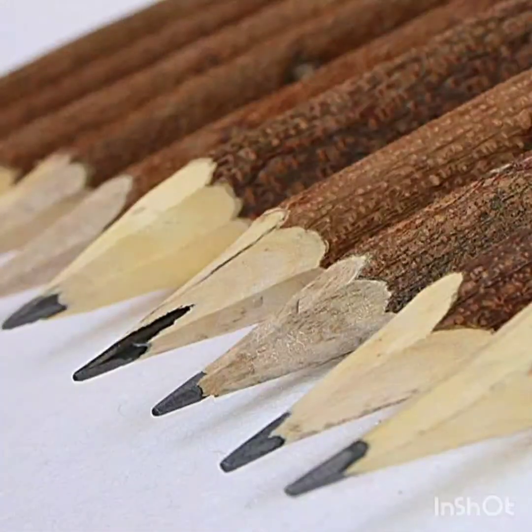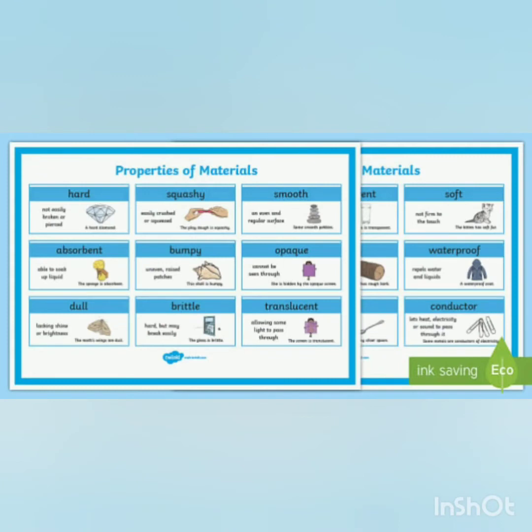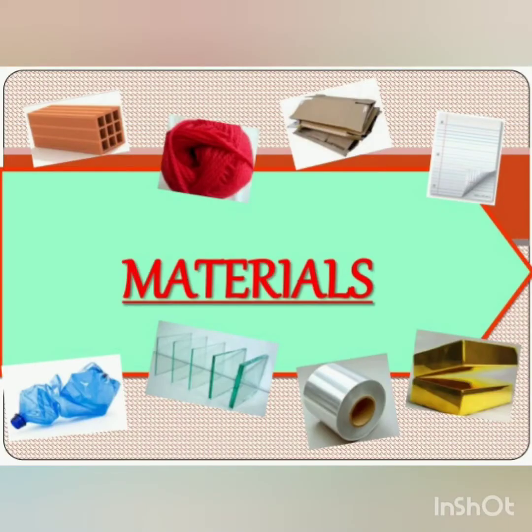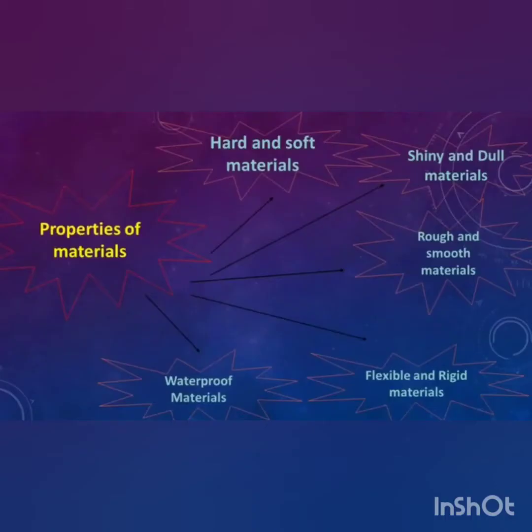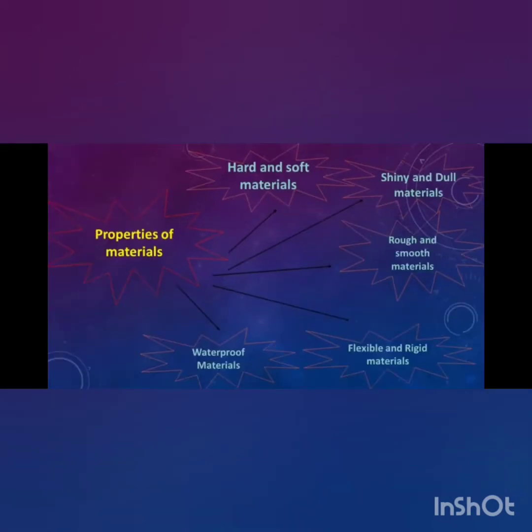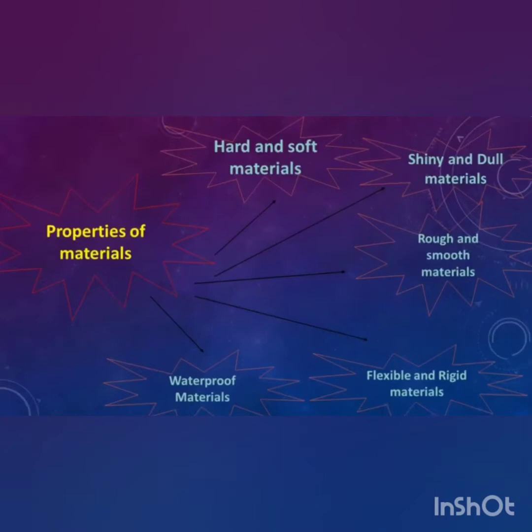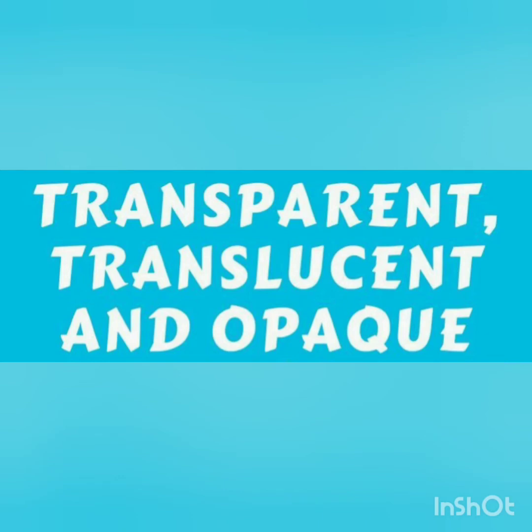Let us see the properties of materials. Different types of materials have different properties. They can be classified as hard and soft materials, shiny and dull materials, smooth and rough materials, waterproof and absorbent materials, flexible and rigid materials, transparent and translucent, opaque materials. Now let us see one by one.